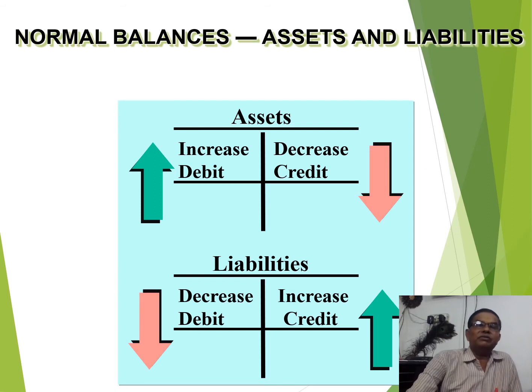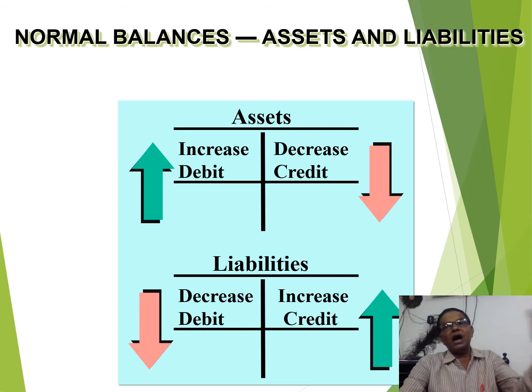In case of the assets account, that is the resources account, debit means increase and credit means decrease. All the plus are debited and all the minus are credited. The same thing in reverse happens in case of liability.